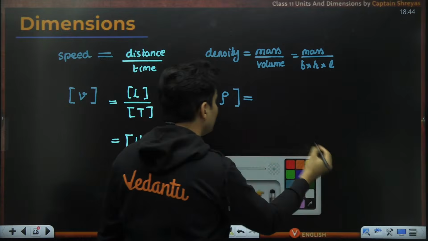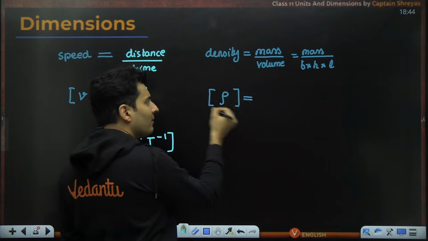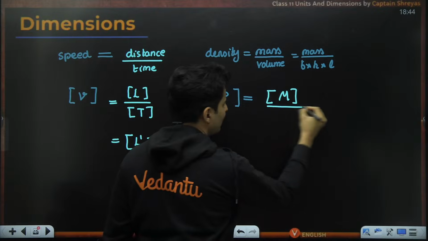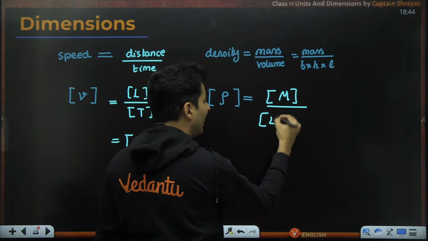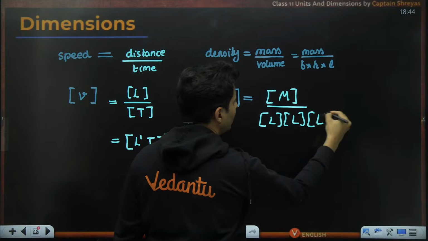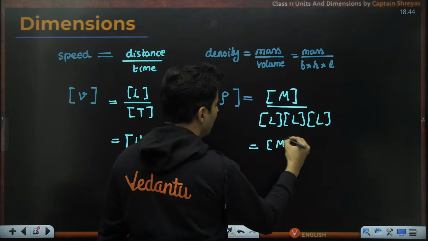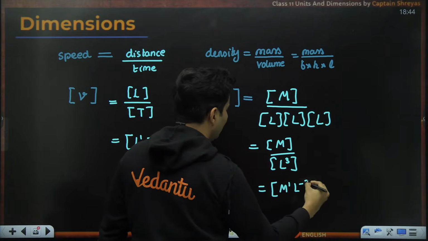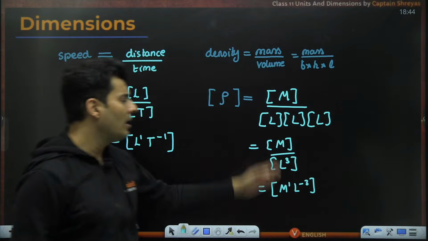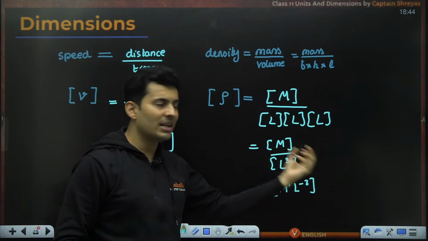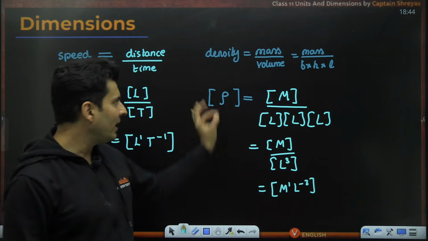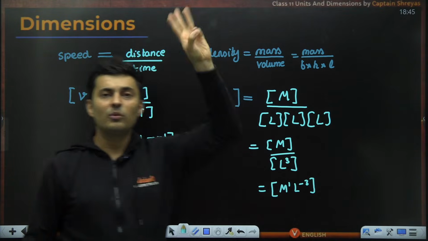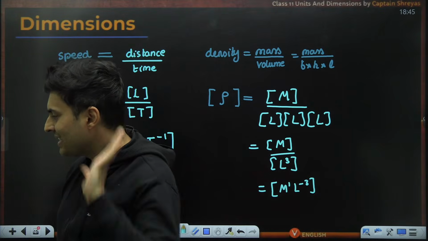Now use the symbols. The density's dimensional formula will be: mass is there in the numerator. The symbol for mass is M. Breadth, height, length, all are length only. So technically this will become M by L cube. But if you take it on the top, M raised to 1, L raised to -3. Those are the suitable powers in which the density can be expressed in fundamental terms. So anytime you have density, it will have some mass and some power of length, which is -3.